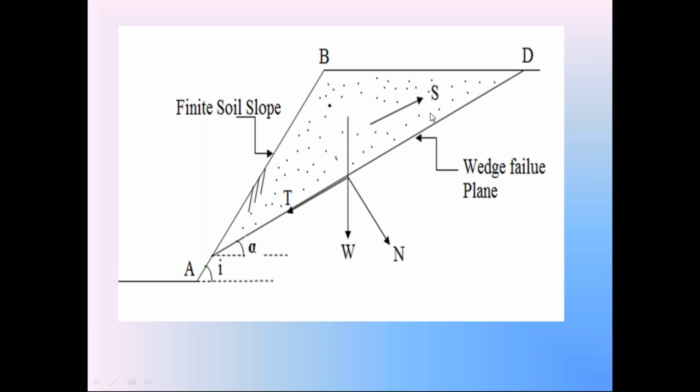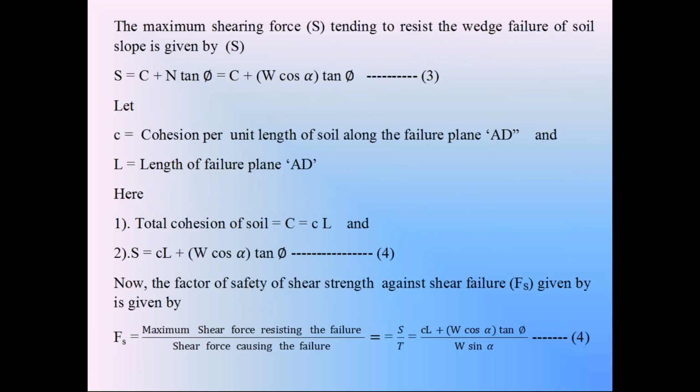S is equal to C plus N into tan phi. N is W cos alpha, so you know this value of N. From the field, we can find out that angle phi. So check this calculation carefully. This entire process is done on the graph sheet in the office.